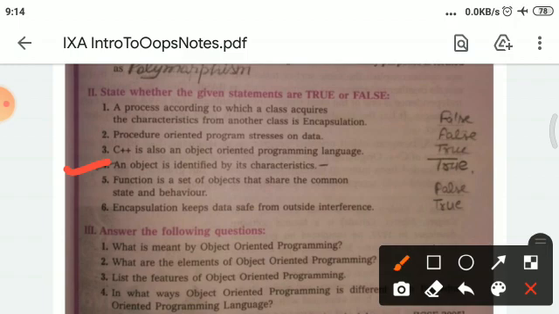And next, the function is a set of objects that share common state and behavior. Students, this statement is incorrect just because a class is a set of objects that share common state and behavior, not a function. So students, you have to mark false for this statement. And next, encapsulation keeps data safe from outside interference. This statement is absolutely correct students, so you have to mark true for this statement.